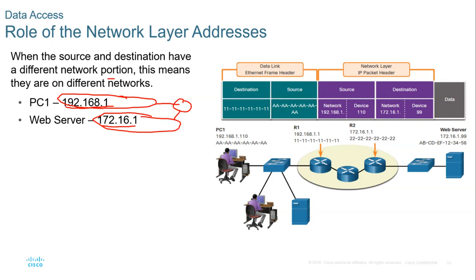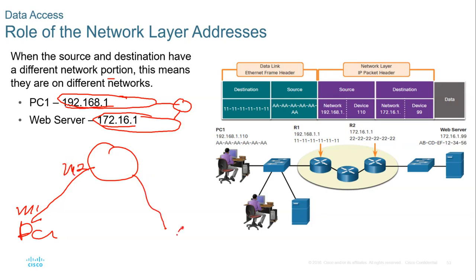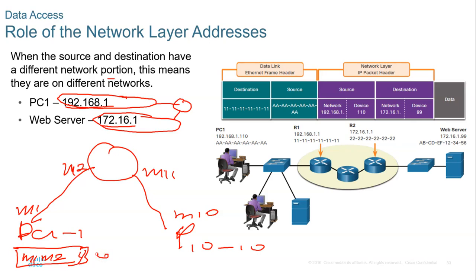For example, let's assume we have a router, and then this is our PC1. We have MAC 1, we have MAC 2, we have another PC, E10. So we have MAC 11, then we have MAC 10 here. At this point, when this PC sends, the source MAC address would be M1, and the destination M2, and then of course the IP addresses, which will be here 1, and this one here 10. That is how they are going to be.